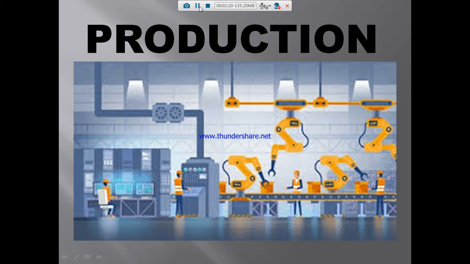Then the third one: the sugarcane is produced, everything is packed, and the sugar is ready. Then there are services like transport, marketing, and commodities. That is the tertiary sector. So we are going to see the three sectors in production.